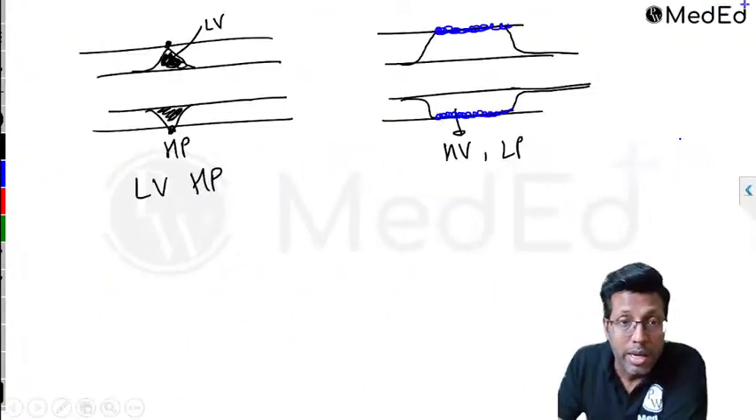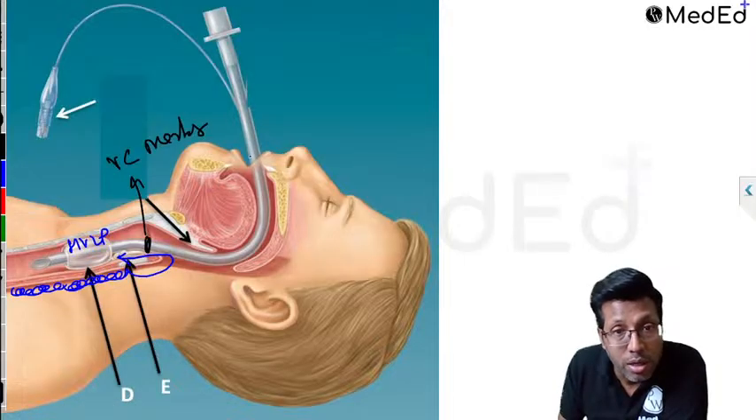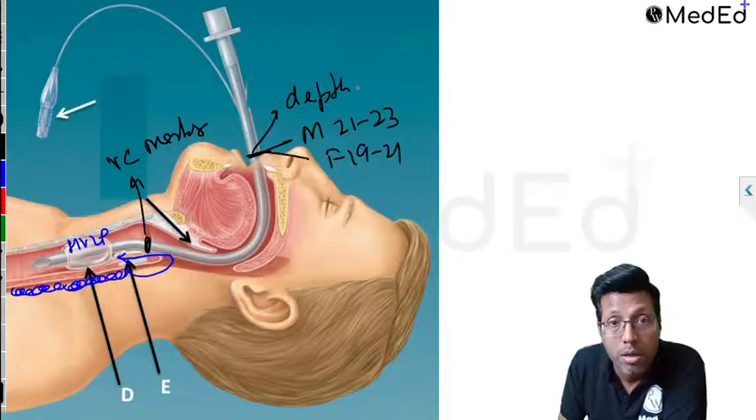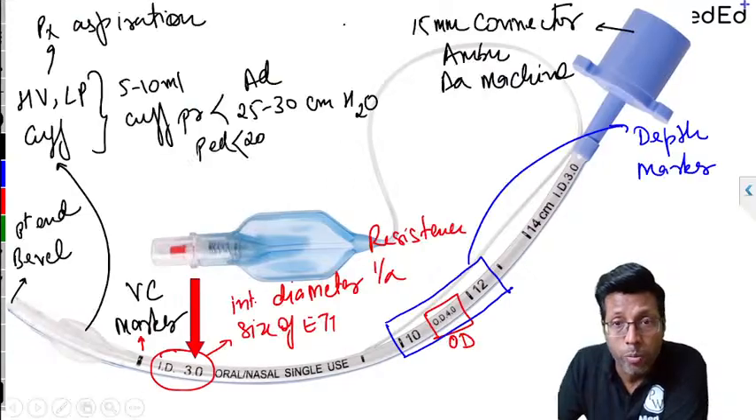How is it important? In an adult male patient, the depth marker has to be 21 to 23 at the teeth. In a female patient, it is 19 to 21, and that is the importance of the depth marker, or centimeter marking. That is the last thing you will see on the endotracheal tube.